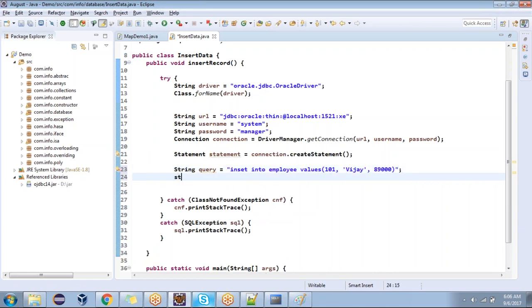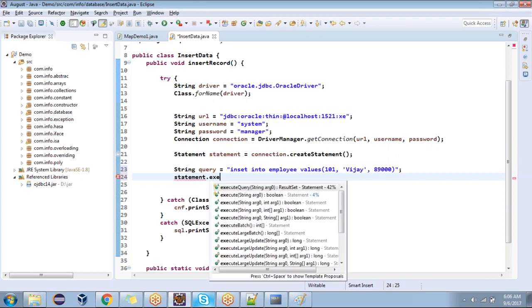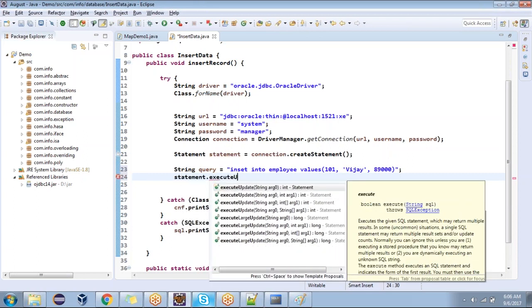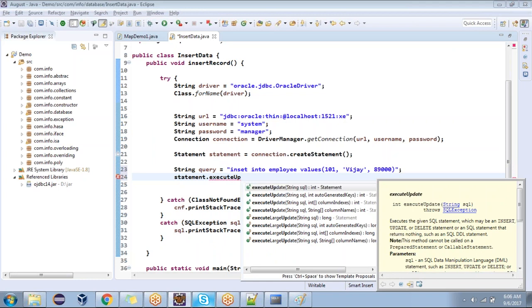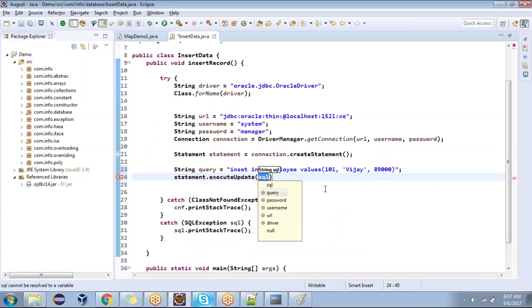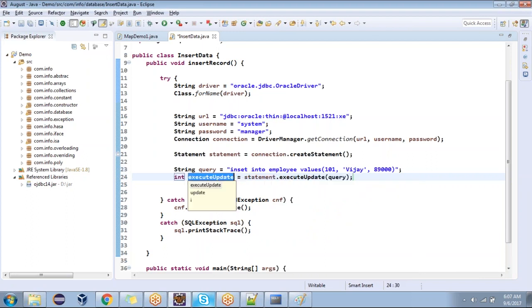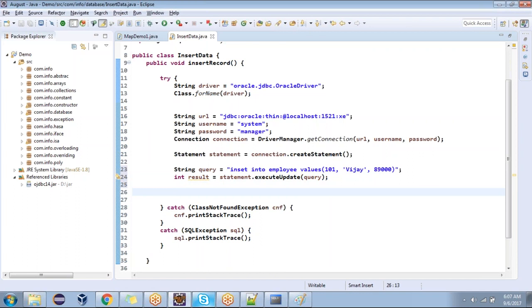Now this query we want to execute. statement dot executeUpdate. What is the return type of executeUpdate? Int. Hey, are you following why I'm showing all these things? Yes, sir. We don't need to beautify. Everything is documentation. executeUpdate of string query. Now look, I'm going to insert the values, which I'm going to take. Is it clear now? The fourth step is also done.